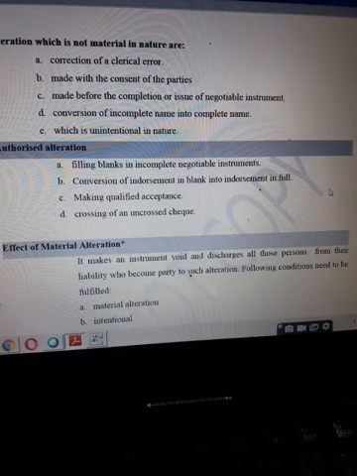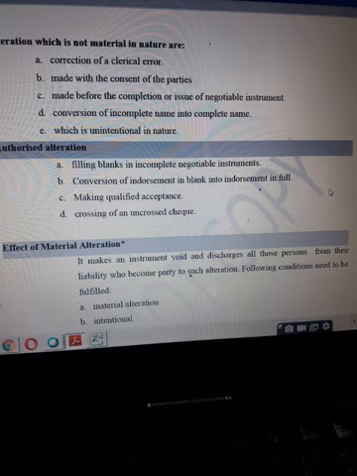Like first, in case there were certain blanks, like the amount was blank, or the date was blank, or the name of the endorsee was blank, such a blank instrument can be completed. Completing blanks in blank instruments cannot be said to be any alteration. They are authorized. Or the endorsement was a blank endorsement, and you entered the name of the endorsee, making it a special endorsement or endorsement in full. This kind of addition is also not an alteration, it is allowed.